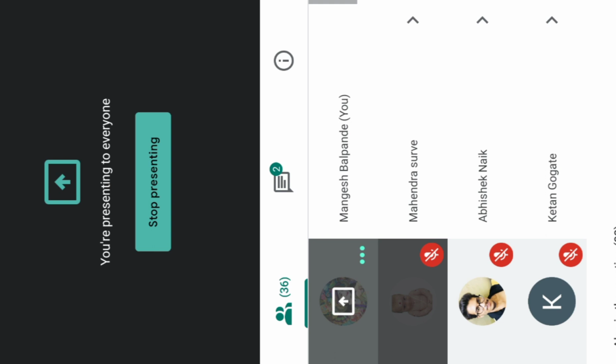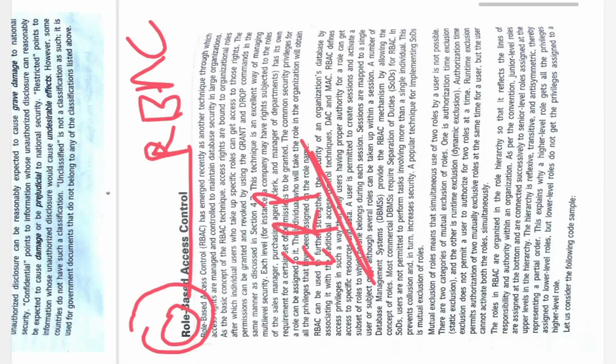Okay, now let me come to the main picture. If I want to formally define this role based access control mechanism, then it is a technique through which the access rights are managed and controlled to maintain database security in large organizations or companies.